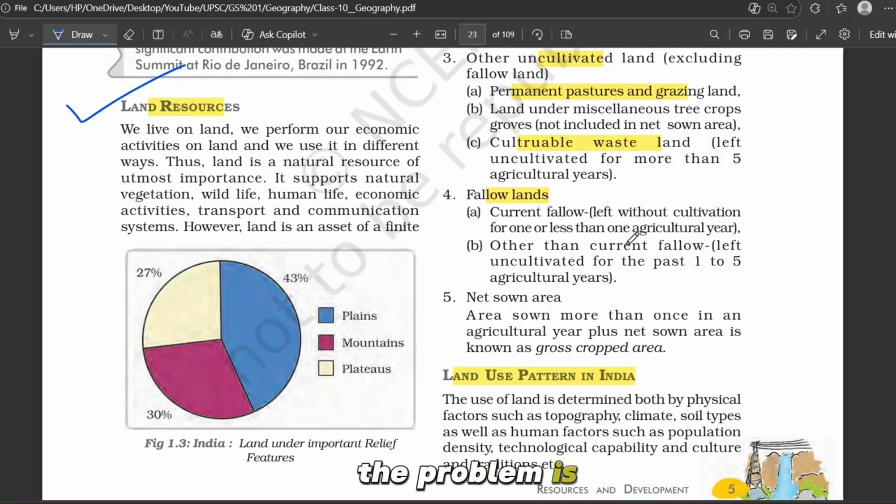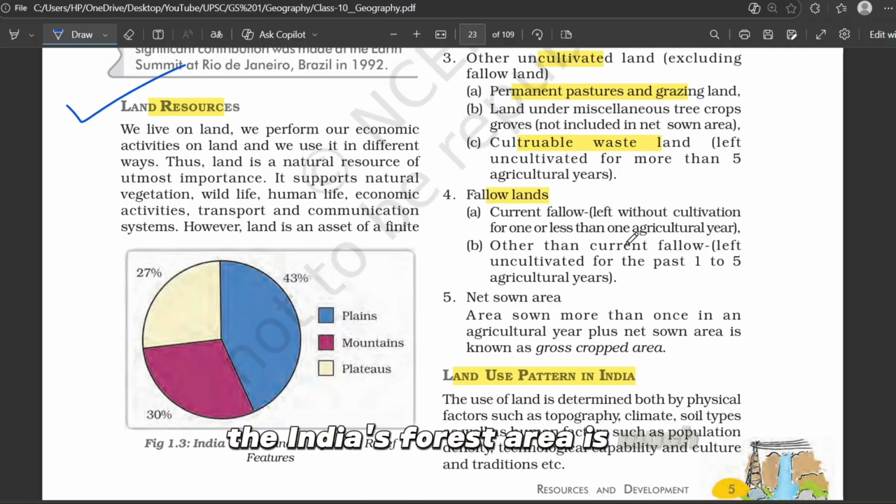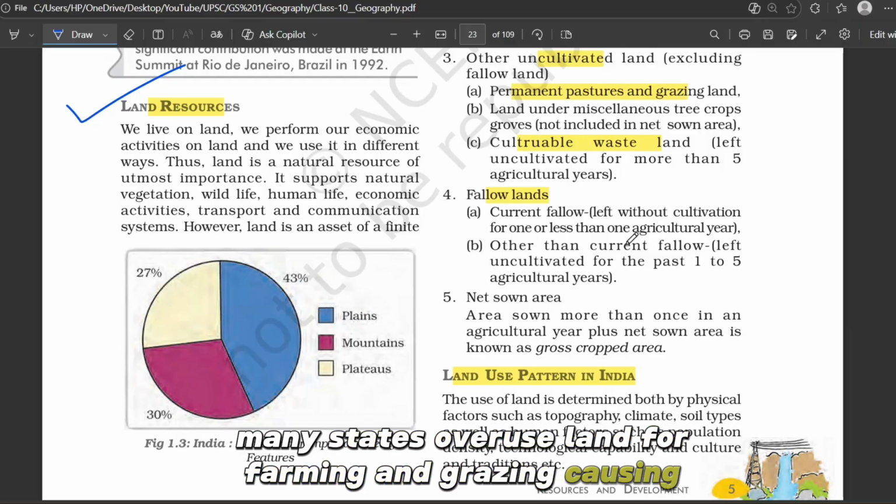The problem is that India's forest area is much lower than what is recommended. Many states overuse land for farming and grazing, causing degradation.